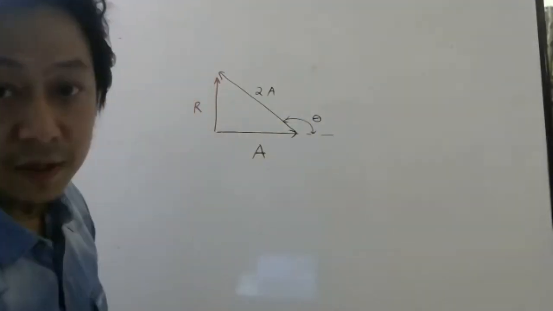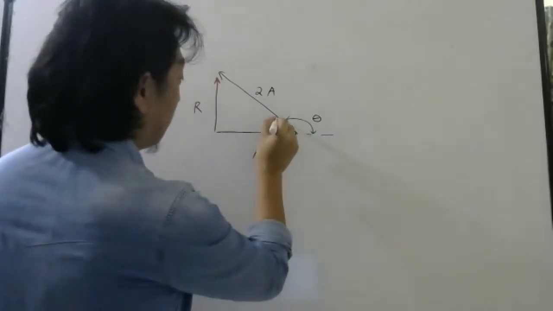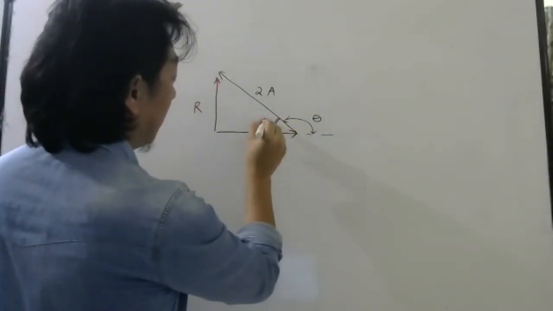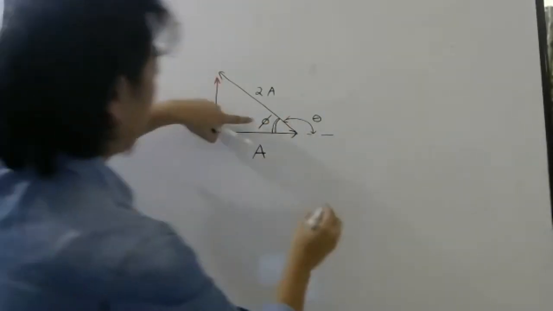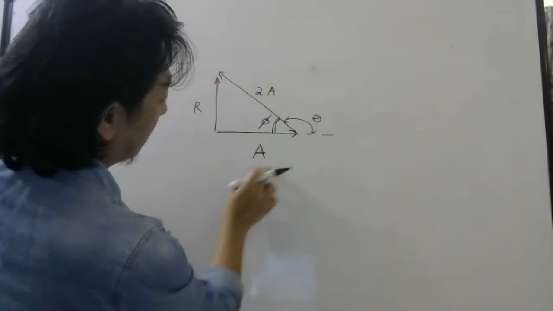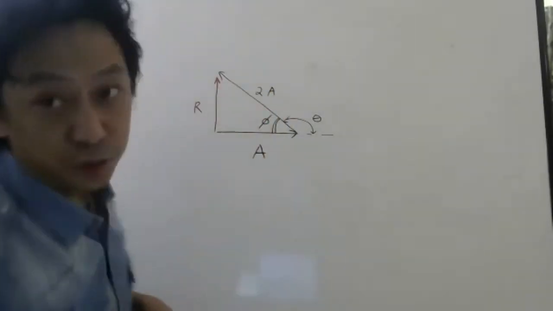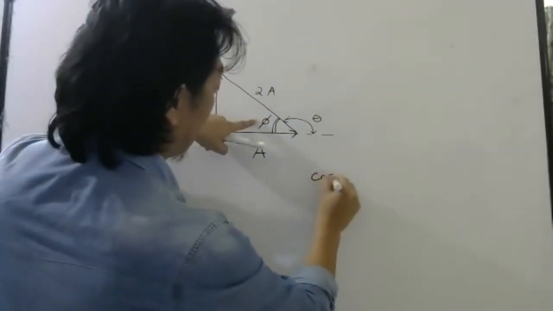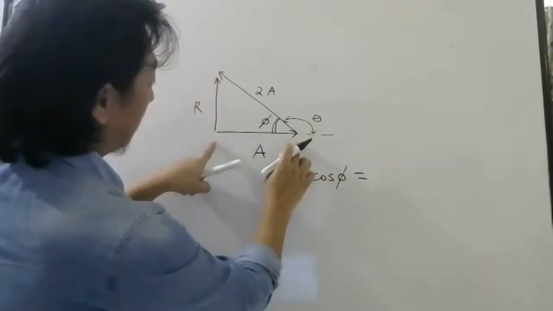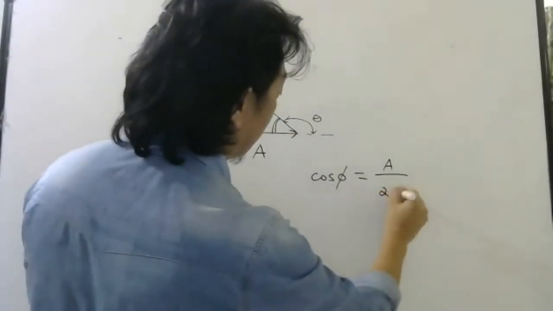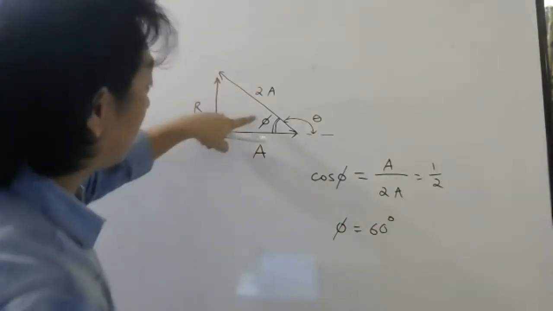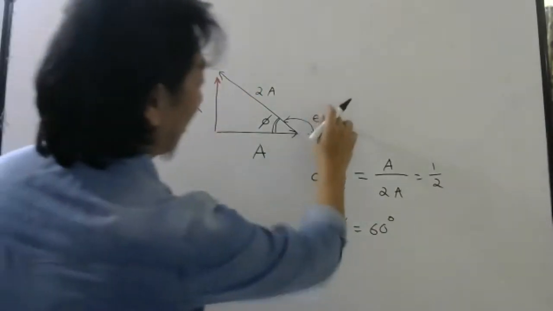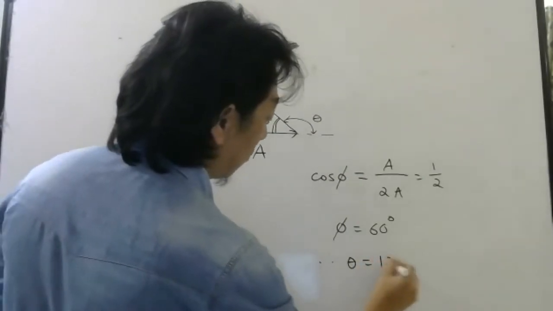theta. So to find that angle, let me do it easily first. Let me find this angle. Let me call this angle phi. This angle is easy to find because it's a right angle triangle. So I know adjacent is A, hypotenuse is 2A. So I can use cos phi. So cos phi will be what? Adjacent is A, hypotenuse is 2A. So phi will be how much? 60 degree. So this angle is 60 degree, but they want this angle. So therefore theta will be 120 degree.